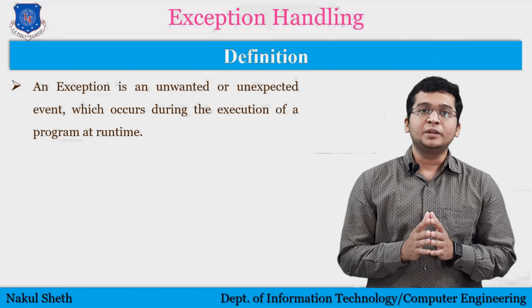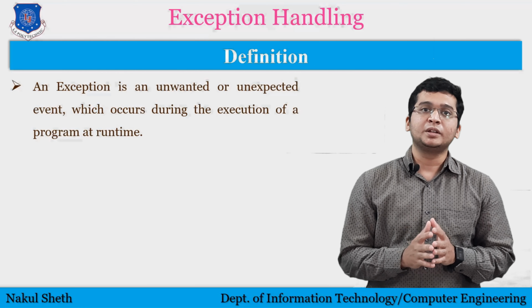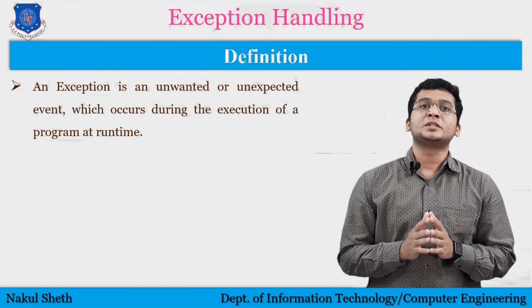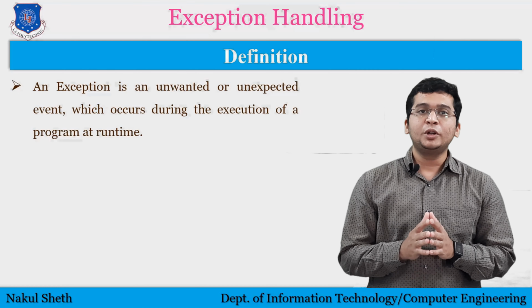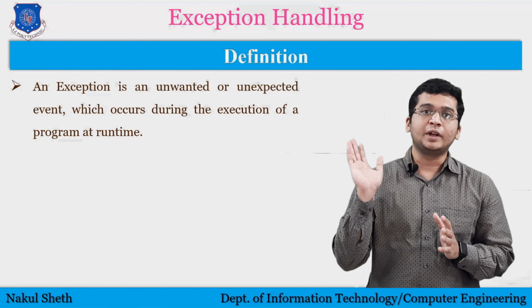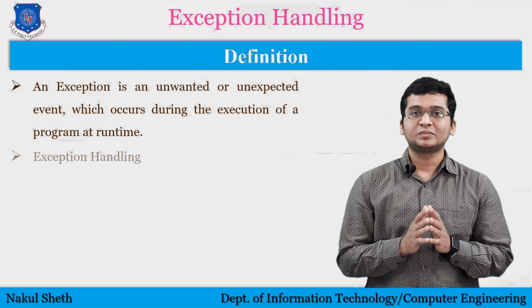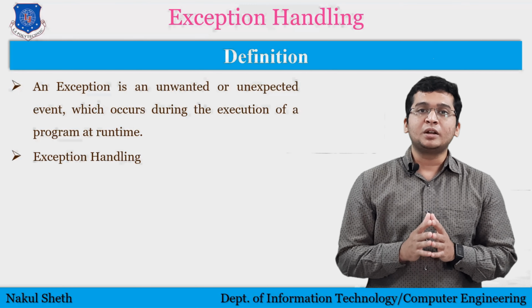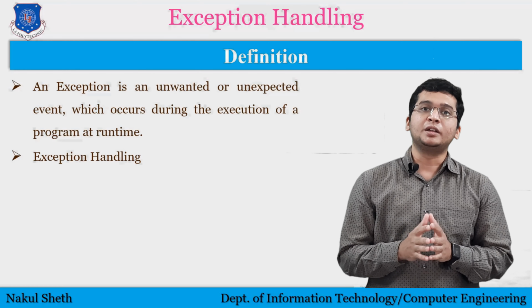Now remember one thing, an exception always occurs at runtime only. So I hope you understand what is exception in Java. Now if I handle this unwanted event, then that process is known as exception handling. So I hope you understand both of these words, that is exception and exception handling.